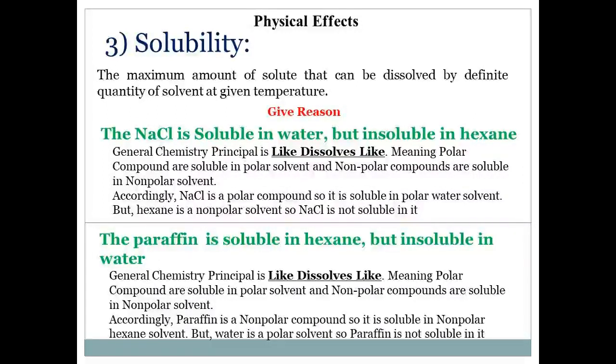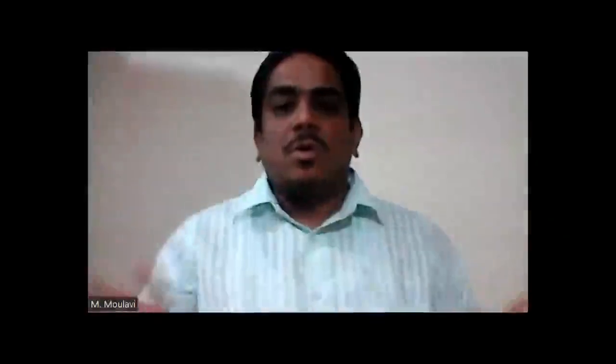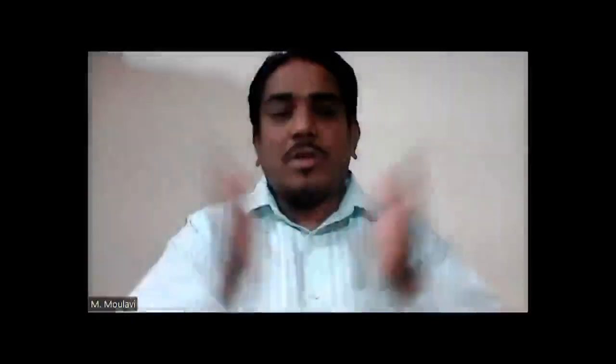In case of paraffin, paraffin is an alkane, an organic compound, a non-polar compound, so it is soluble in non-polar hexane or petroleum ether, but it is not soluble in polar water. So this understanding of solubility of organic compounds with the principle of like dissolves like is very important.